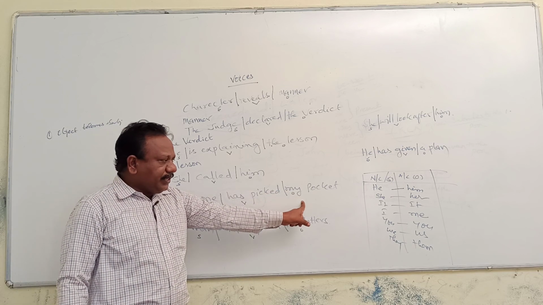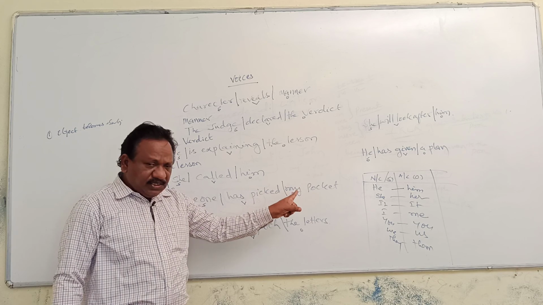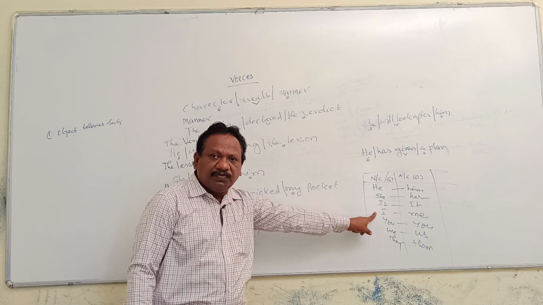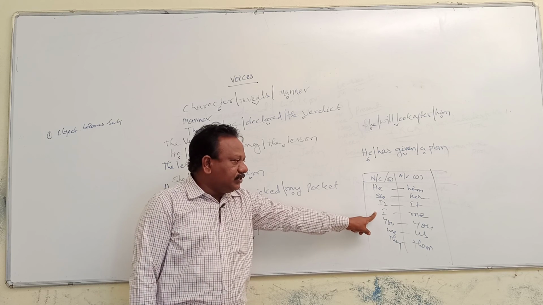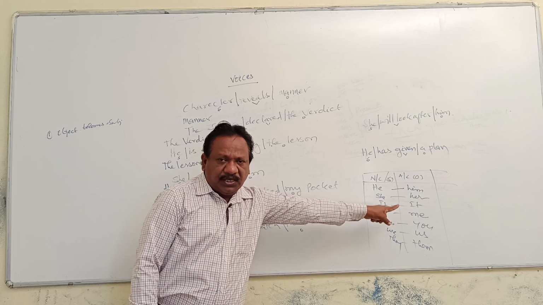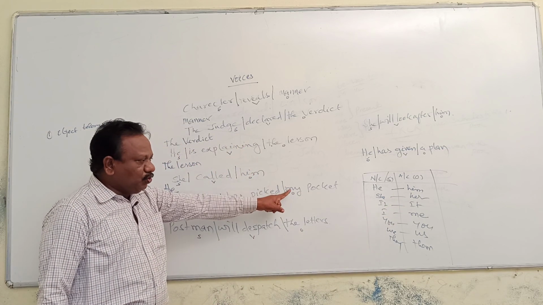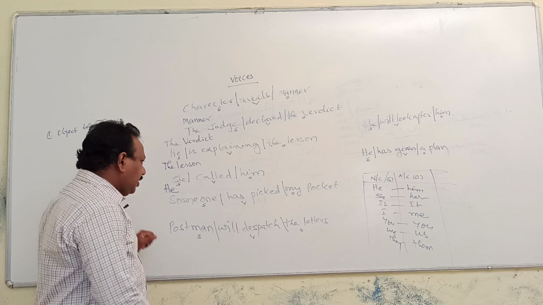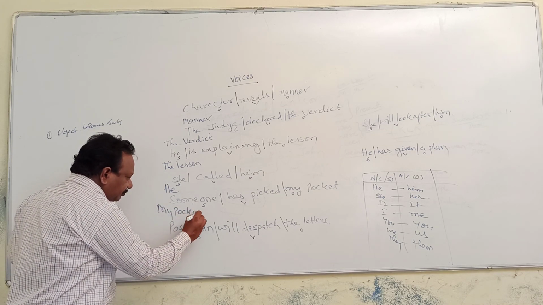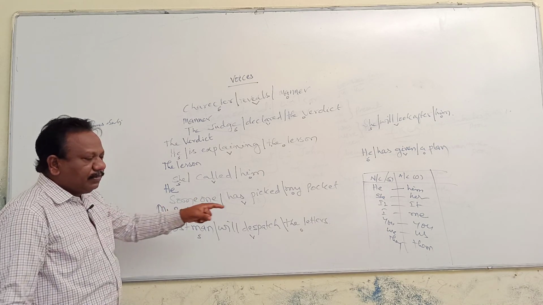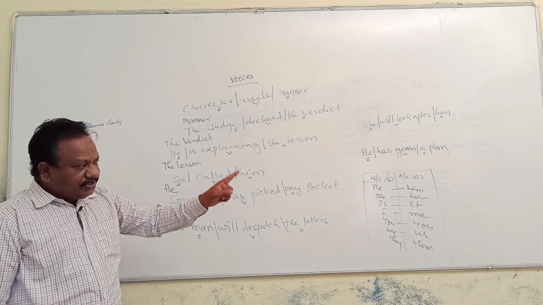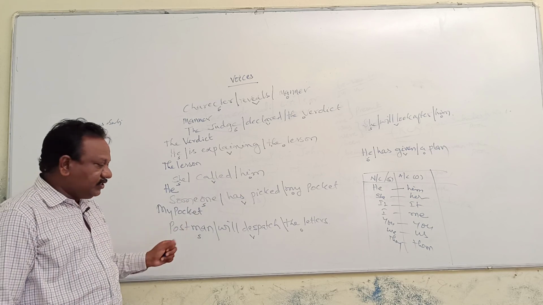And my pocket. My is a possessive pronoun of I. It is a possessive pronoun, dative one case. So I, me is an accusative case, my is a possessive case, dative one case, and it must be written as is. So my pocket. Here my pocket, you should not write I pocket. Me can be changed into I, my remains as is.